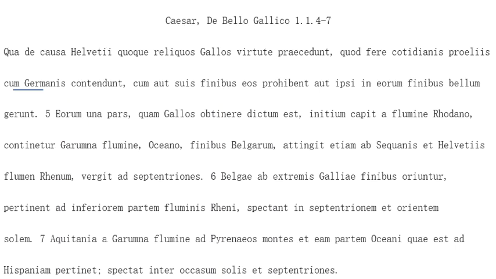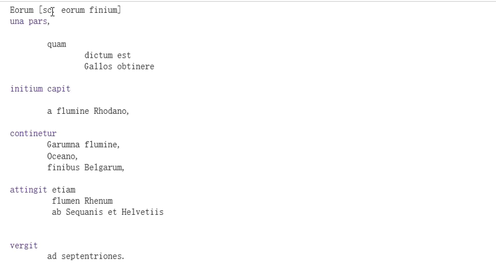If you go back here, you'll see you then get eorum una pars. To make this next rather long little section more intelligible, I broke it out for you. So eorum, and the eorum here, you should construe this with a supplied finium, right? So of those borders, or of those limits, una pars, right? So one part, quam, and then note that the quam here is going to be the accusative direct object in your relative clause.